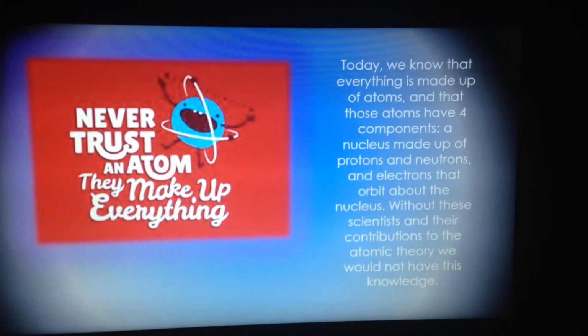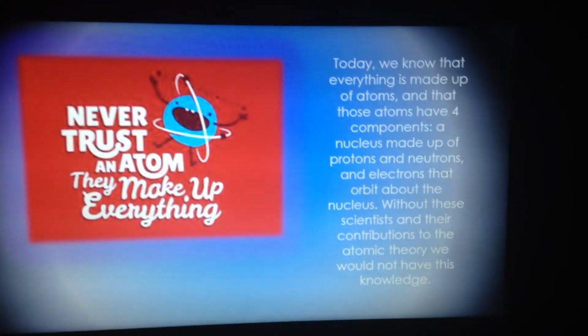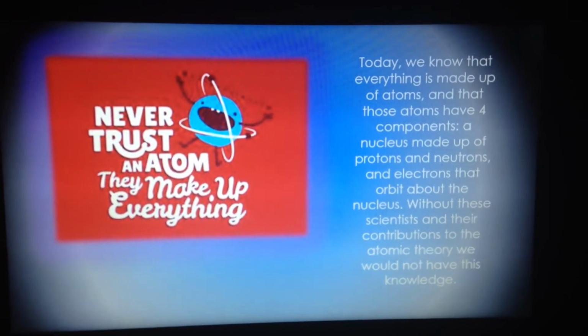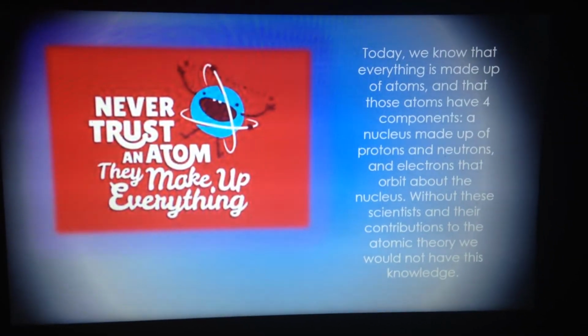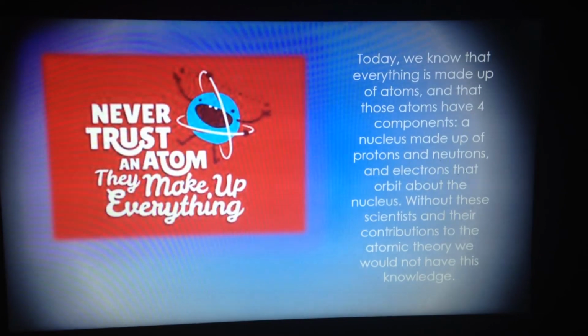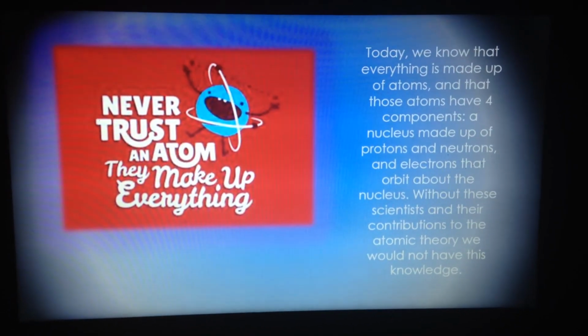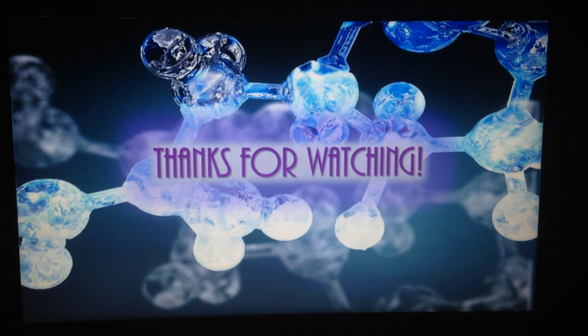Today we know that everything is made up of atoms, and that those atoms have three components: a nucleus made up of protons and neutrons, and electrons that orbit about the nucleus. Without these scientists and their contributions to the atomic theory, we would not have this knowledge. Thank you for watching.